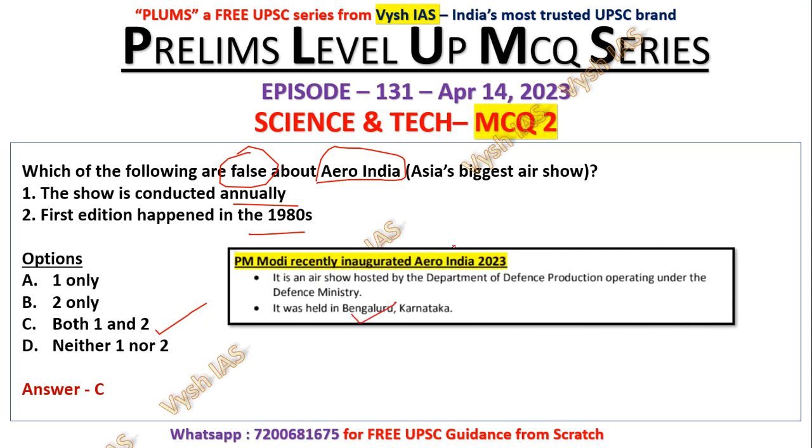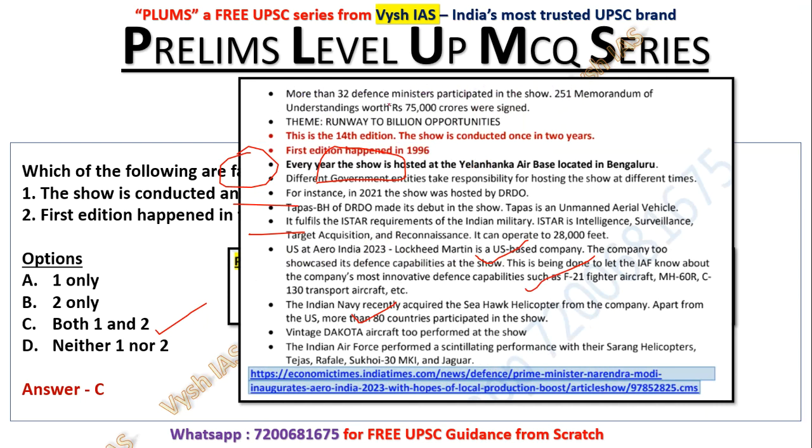Yelahanka, there's an area there. The Aero Show 2023 also happened, hosted by the Department of Defense Production under the Defense Ministry, and this is the theme: Runway to a Billion Opportunities. In 2019 also the theme was the same thing. Okay, that you can go and see in Wikipedia. All the 14 editions they have written what is the details and theme and things and all.